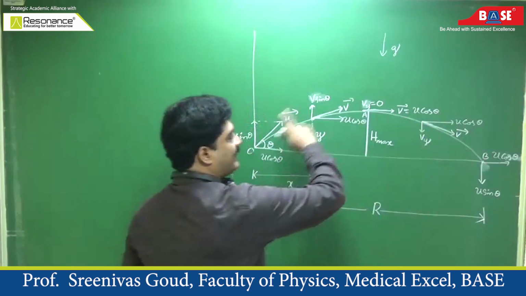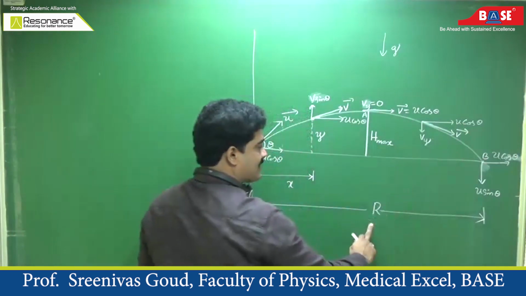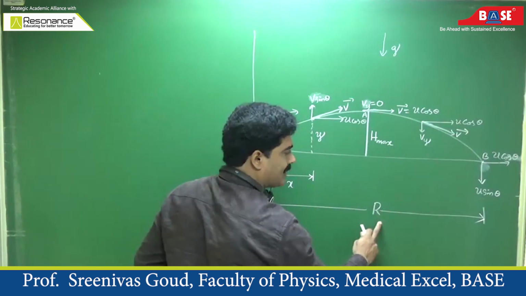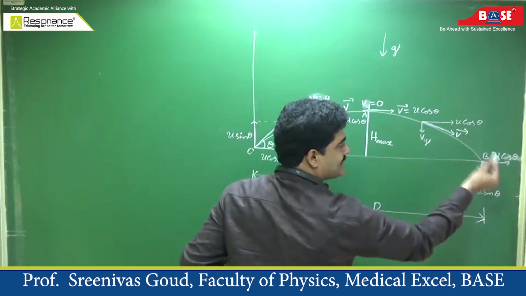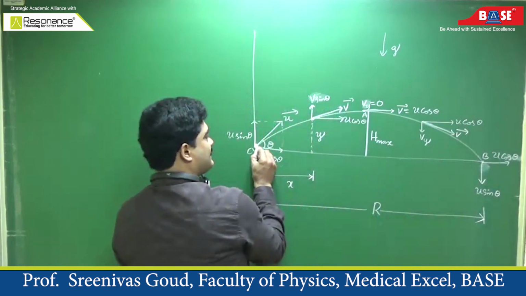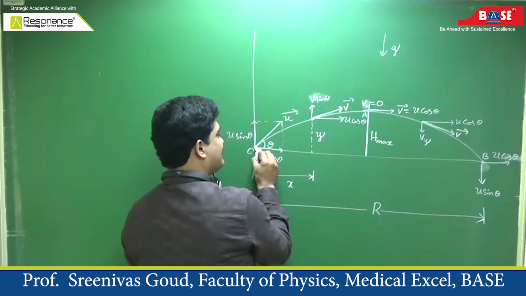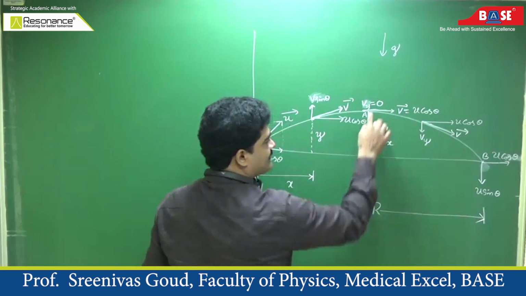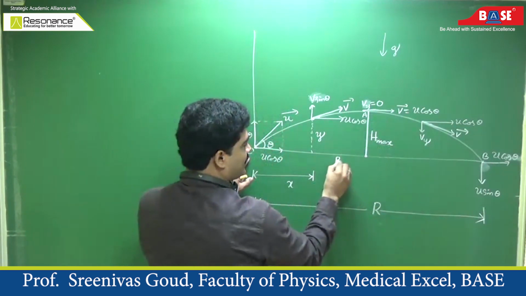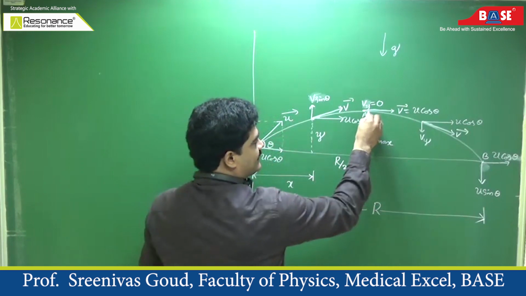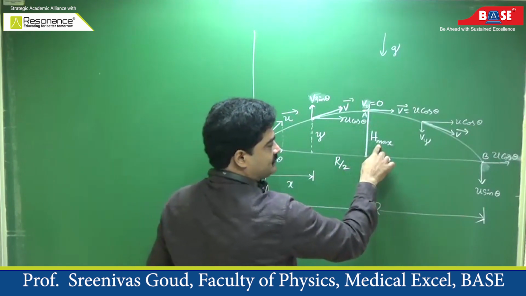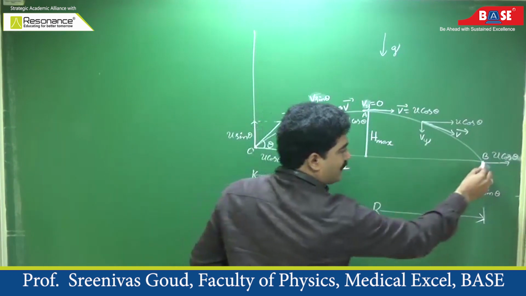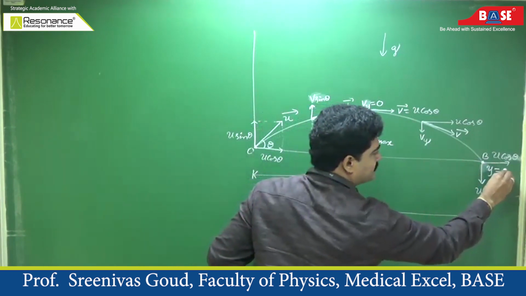So during its entire journey, it has covered a horizontal distance of range, which is equal to capital R. Vertical displacement is 0. Here vertical displacement is 0. Horizontal distance right now did not cover 0. Here, if you see, horizontal distance covered is R by 2. Vertical distance covered is H maximum. At this point horizontal distance covered is R. Vertical distance covered is 0.